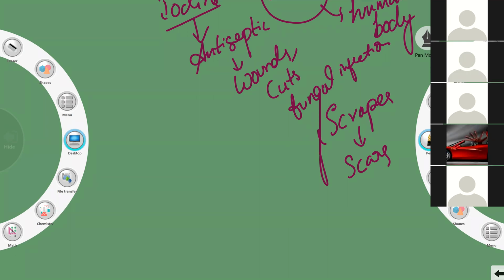Children, are you clear with the iodine part? Ma'am, repeat its uses, ma'am. Okay, iodine is used in the prevention of goiter. So what is goiter? Lack of iodine causes a disease called goiter.